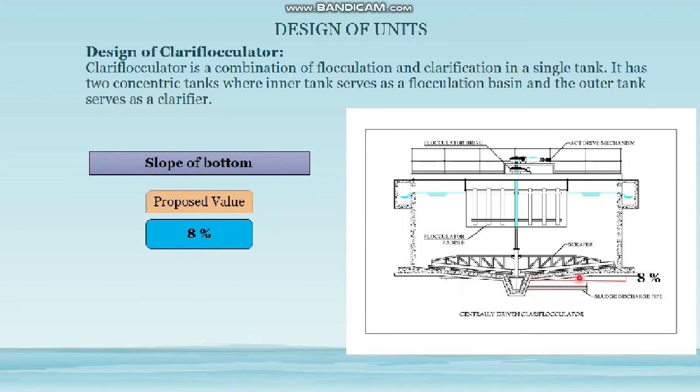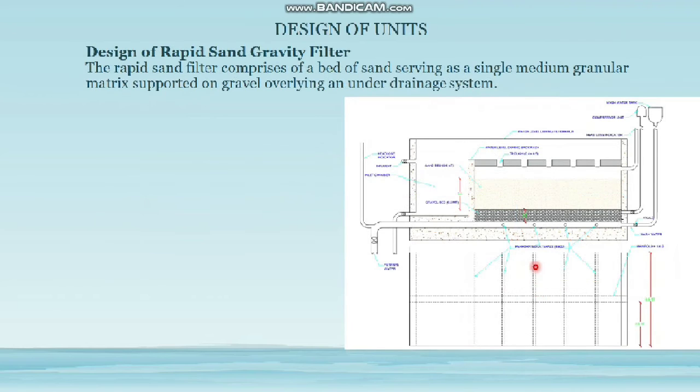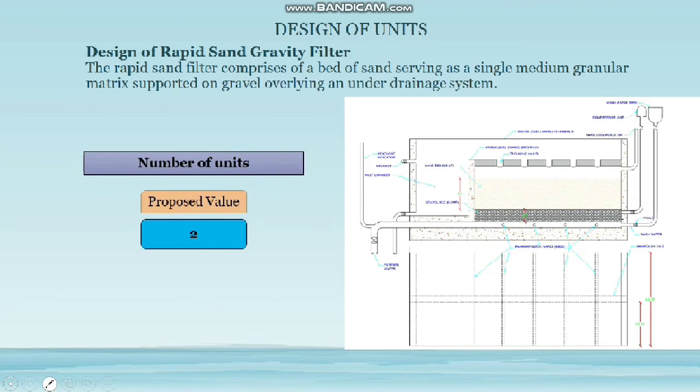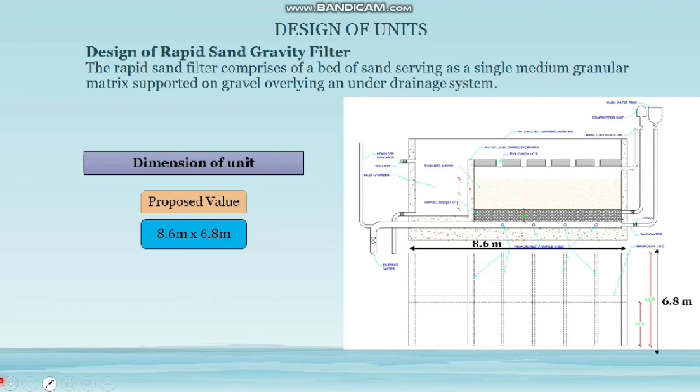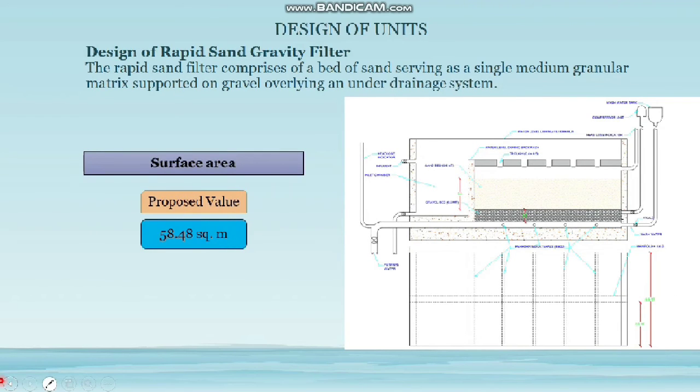Rapid sand gravity filter. The rapid sand filters comprise a bed of sand serving as a single medium granular matrix supported on gravel overlying an underdrainage system. This is the diagram of the proposed rapid sand gravity filter. For our treatment plant, 2 rapid sand filters are required. The dimensions of the rapid sand filter are 8.6 meter in length and 6.8 in width. The surface area of the proposed rapid sand filter is equal to 58.48 square meter.